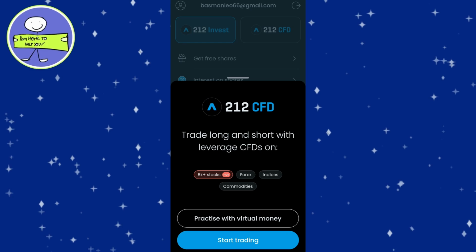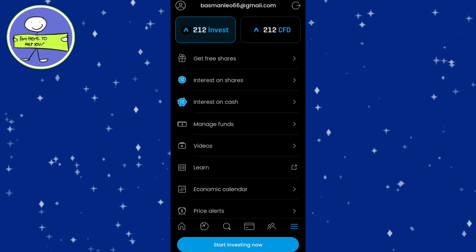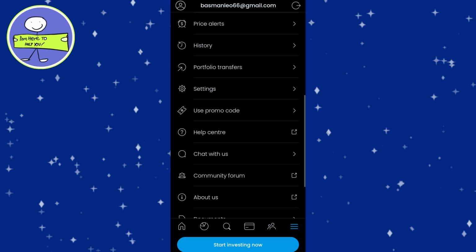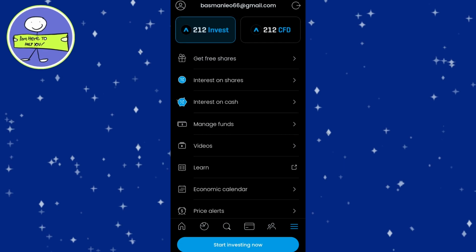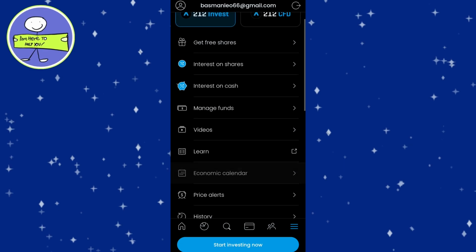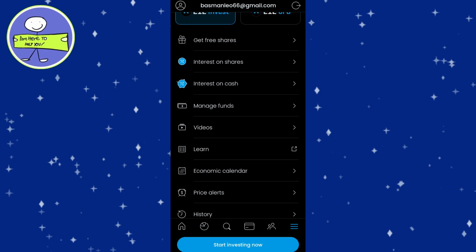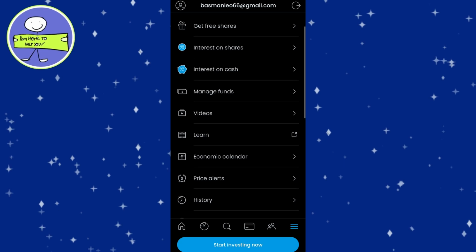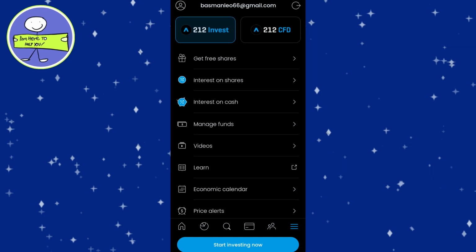If you're based in the UK, you might want to consider the option of an ISA, Individual Savings Account, which is a tax-efficient investment option. With an ISA, you can contribute up to £20,000 per year, and the best part is that all your gains are tax-free, which makes it an attractive option for UK-based investors. However, if you're outside the UK or prefer not to use an ISA, the regular Invest account is an excellent choice and offers you full flexibility without tax advantages. Either way, Trading 212 provides you with the tools to start your investment journey with ease.